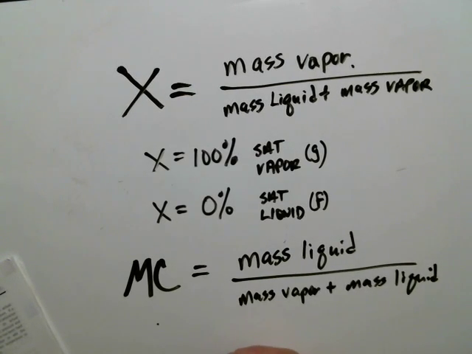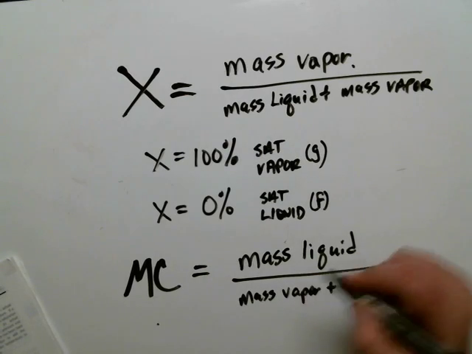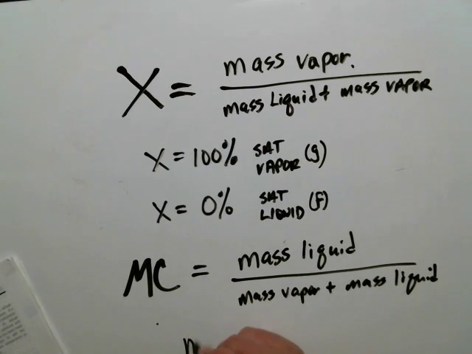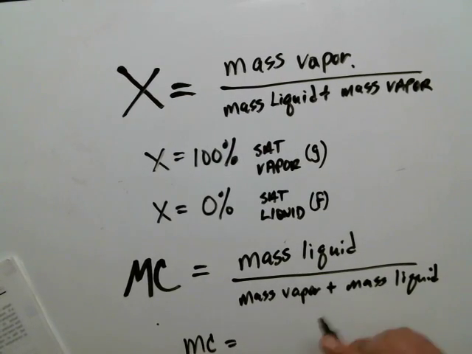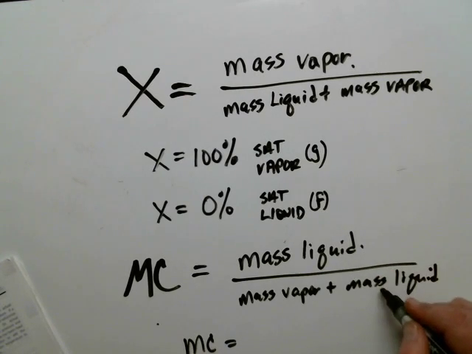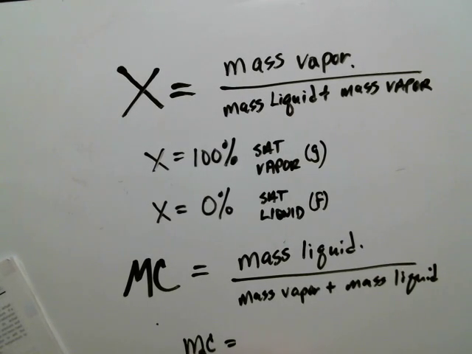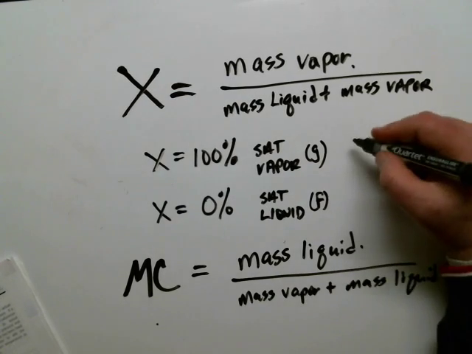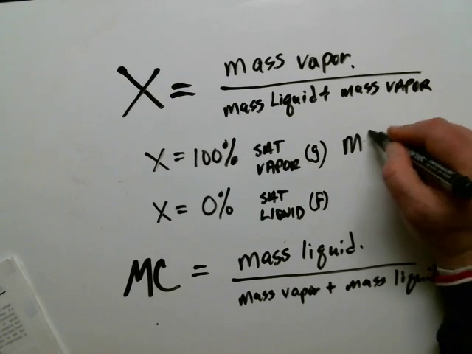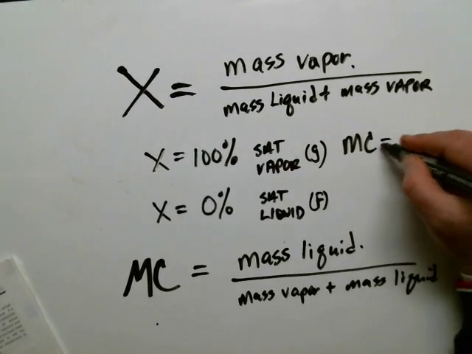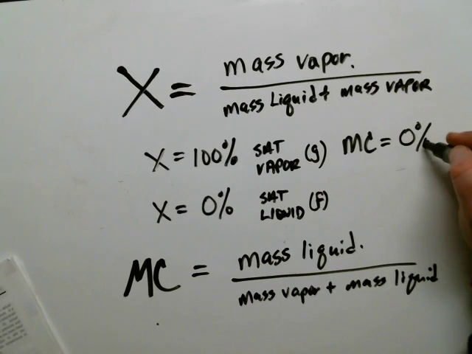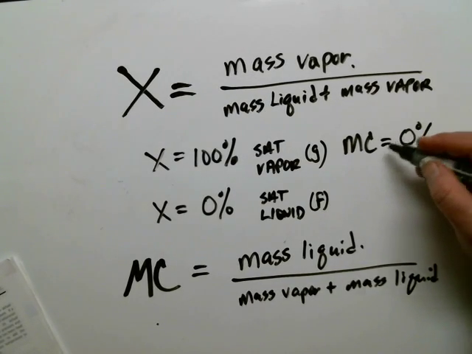So another way of saying this, if I was at the F point, moisture content, it's all water. I have 100% water at the F point. Moisture content, when quality is 100%, is 0% because there's all vapor.